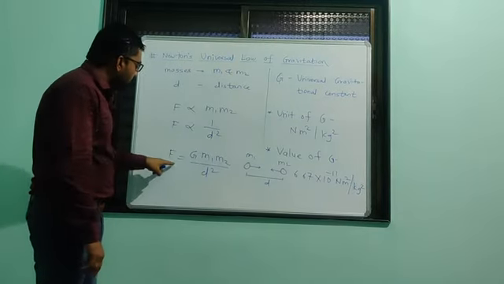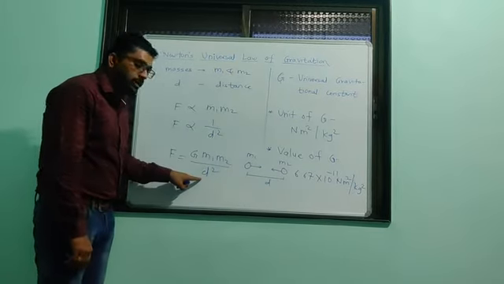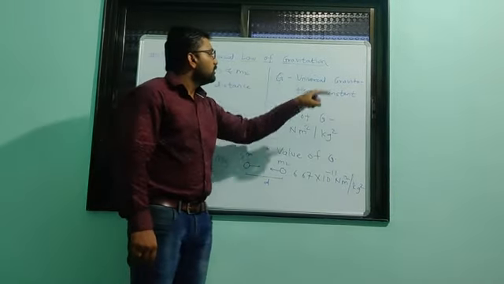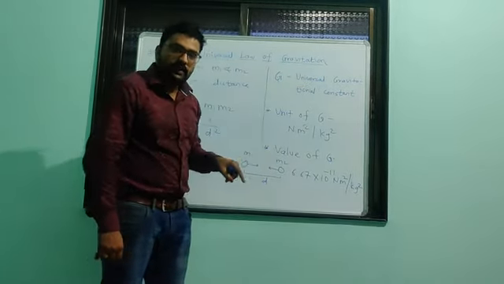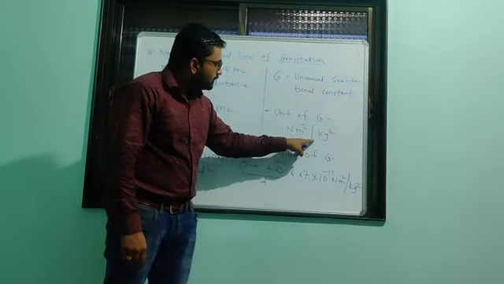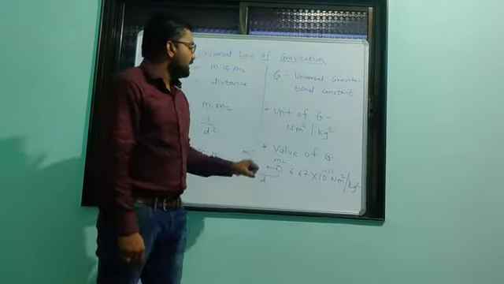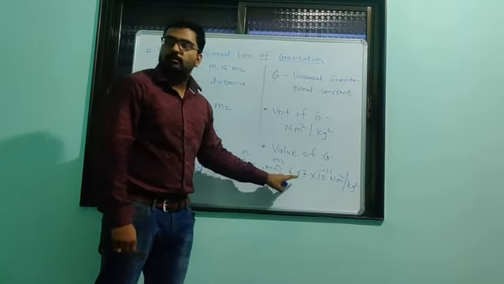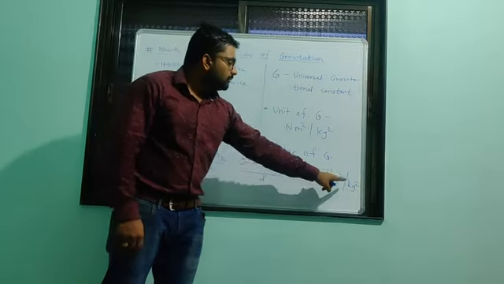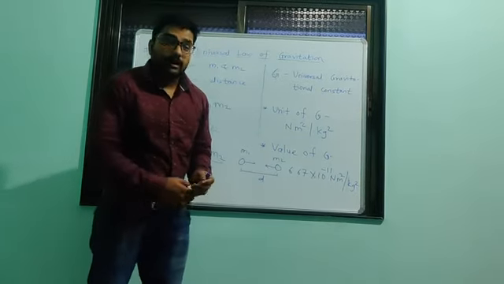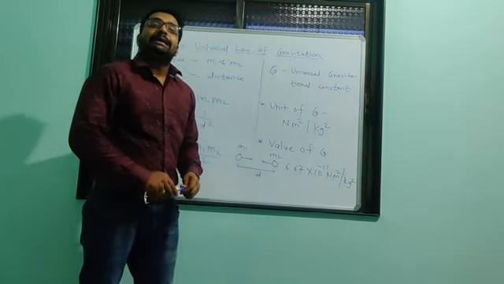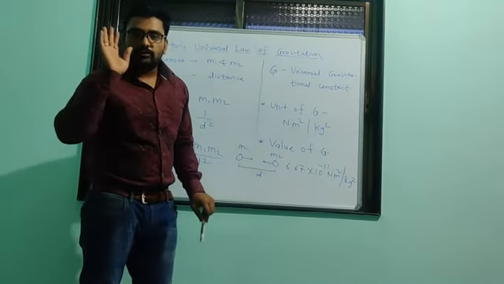So the formula becomes G m1 m2 divided by d square, where capital G is the universal gravitational constant. Its unit is Newton meter square per kilogram square, and its value is 6.673 into 10 raised to minus 11 Newton meter square per kilogram square. You have to remember that value well, because you have to use it directly in problem solving.